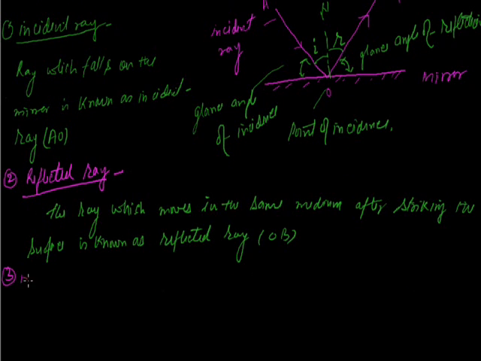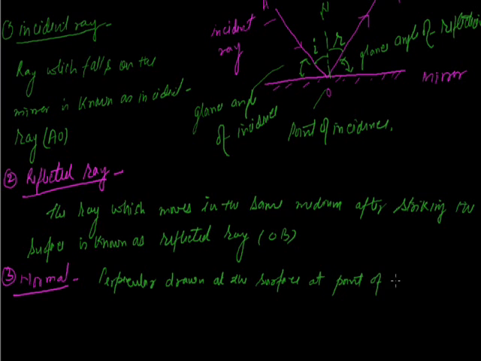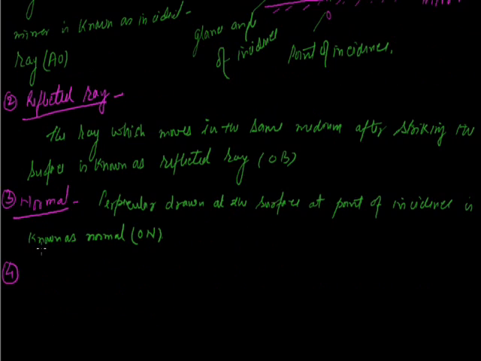Third is the normal. A perpendicular drawn to the reflecting surface at the point of incidence is known as the normal, denoted here by ON. Fourth, angle of incidence.